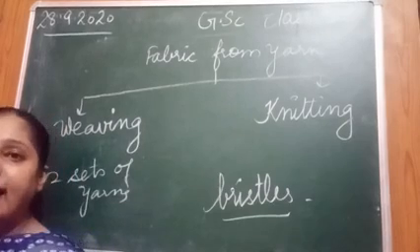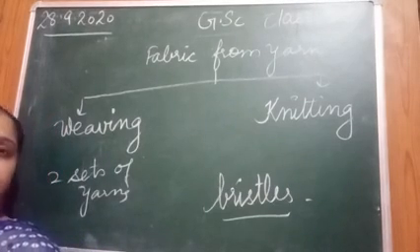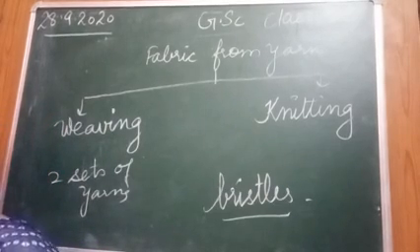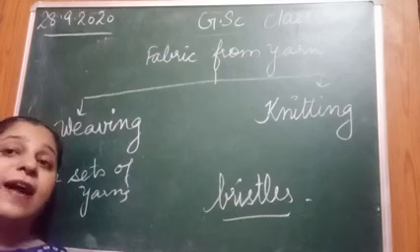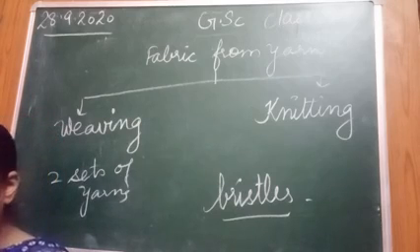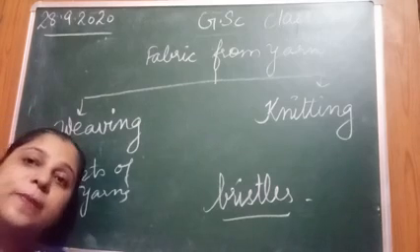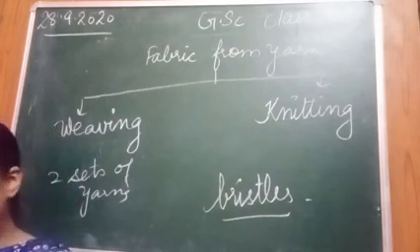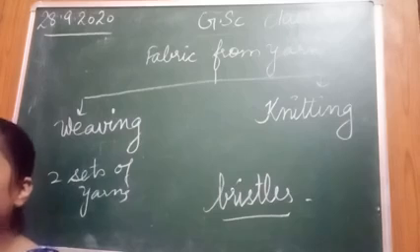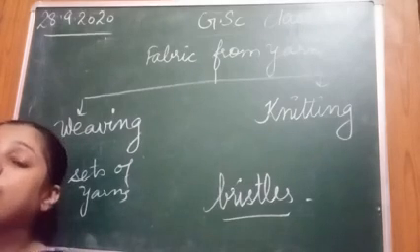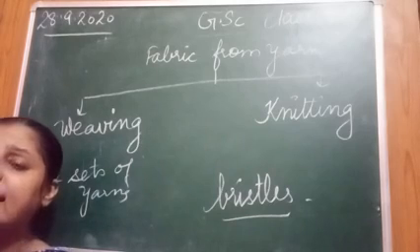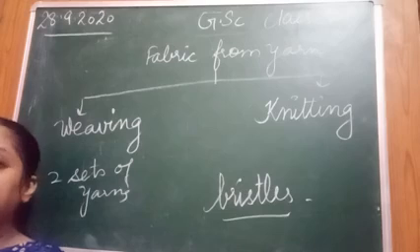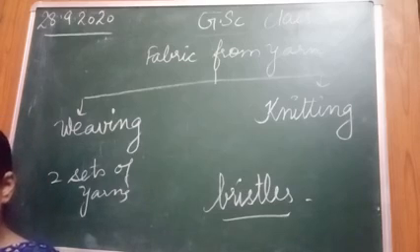The climate required for the cultivation of jute is warm and humid, and rainfall should be more than 150 centimeter, right? Temperature should be 24 to 37 degrees Celsius, and it grows best in alluvial soil. Now seed sowing is done in the month of February to May.